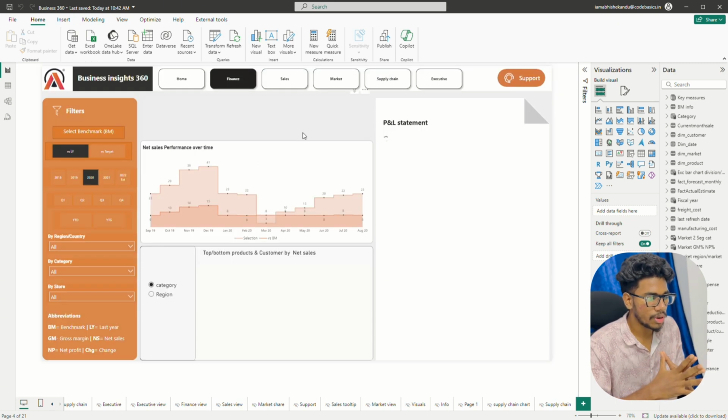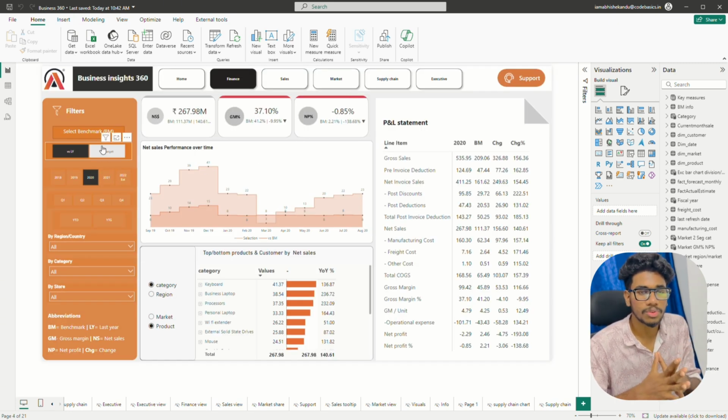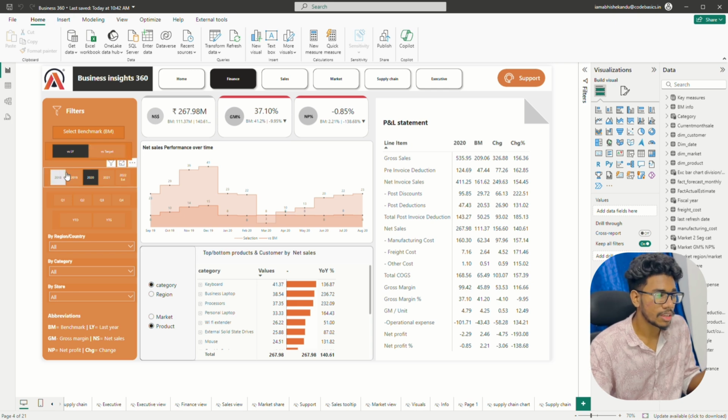In the sales view, I added benchmarks and filters on the left side of the report. I can select the last year and target comparisons, fiscal years from 2018 to 2022, and 4 quarters, year to date and year to go. I also added filters for region, country, category, and stores. They can apply the filters here, and automatically the visuals get filtered by the natural filter context. I added buttons at the top which navigate to the other views available in the report.